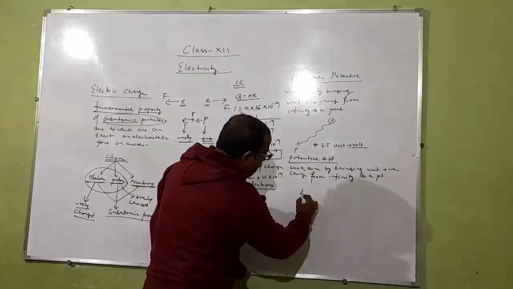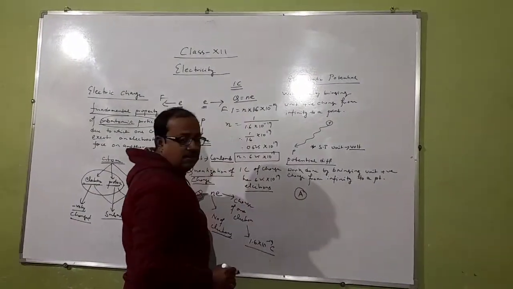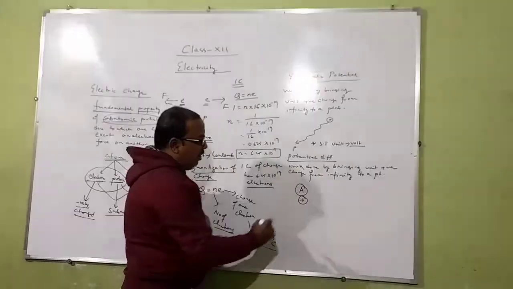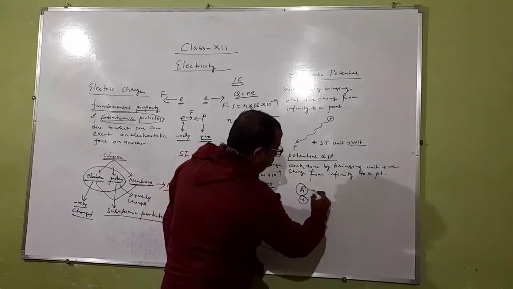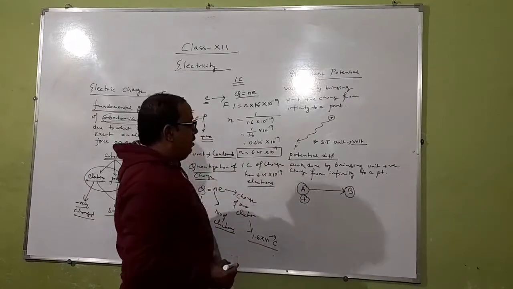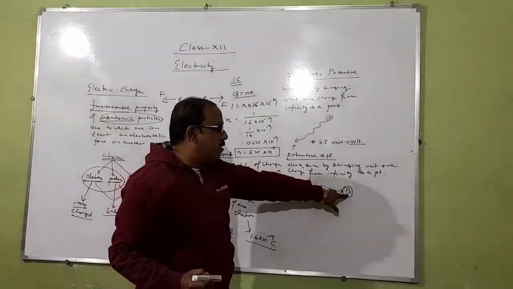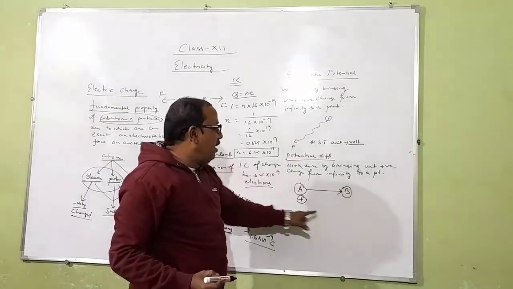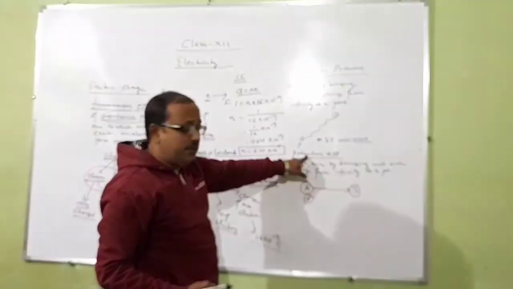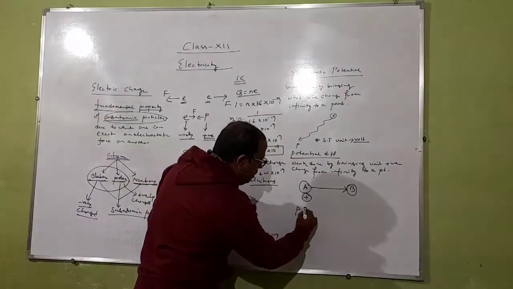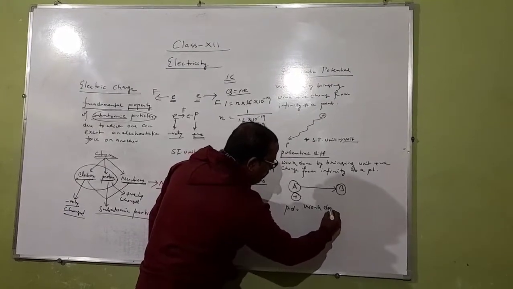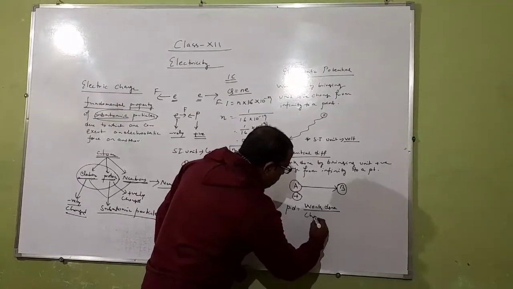Let us consider a point A is given, and at that point A, one unit positive charge is kept, and this positive charge is brought from A to B, and here the distance between these 2 points A and B is finite. So in that case, the amount of work done is considered as a potential difference. So potential difference is equal to work done by charge transferred.